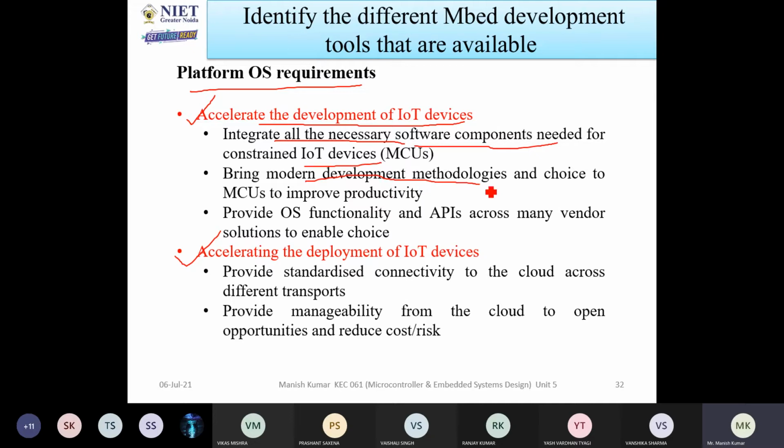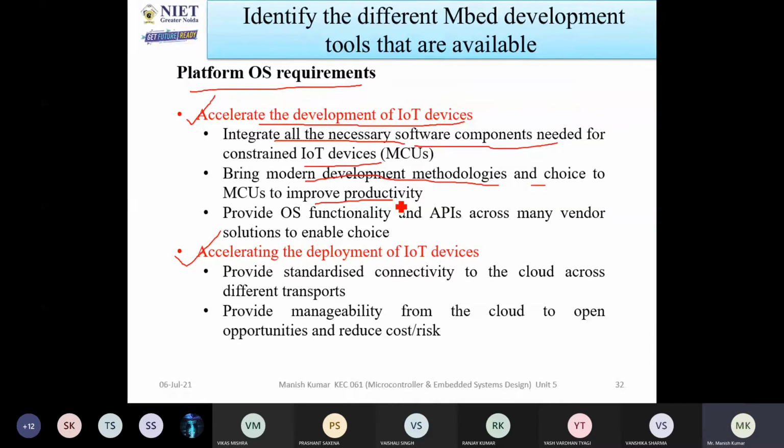Bring modern development methodologies and a choice of MCU to improve productivity. Now, if you are going to design a system, it means you are going to design efficient systems, so that in any application, if you use that device, you will get a good result.